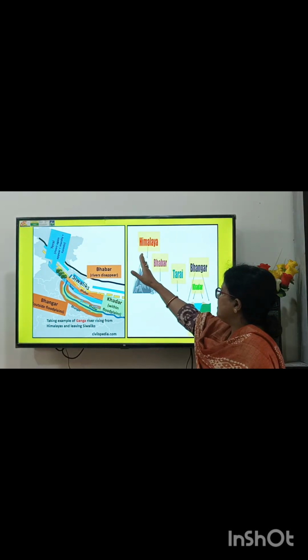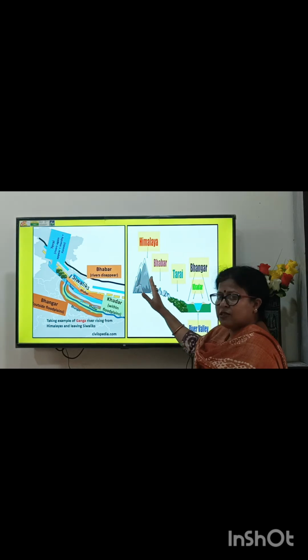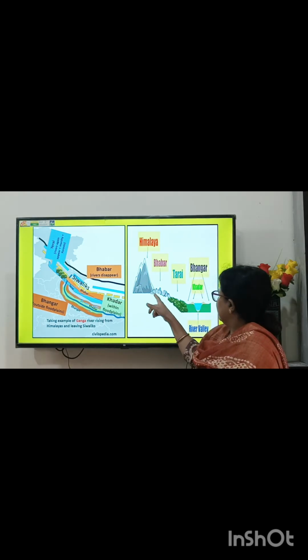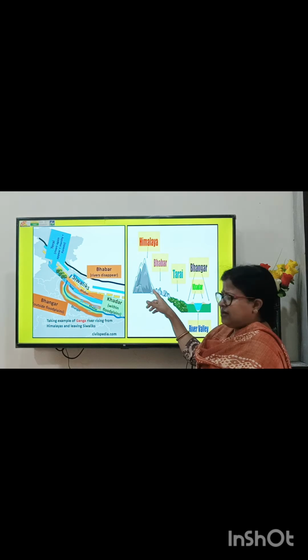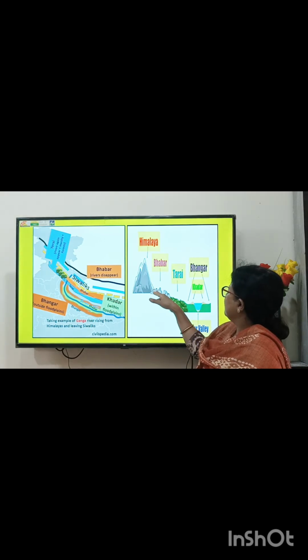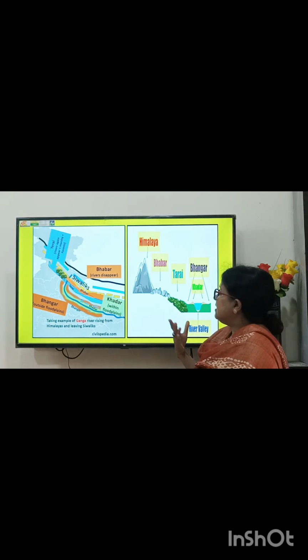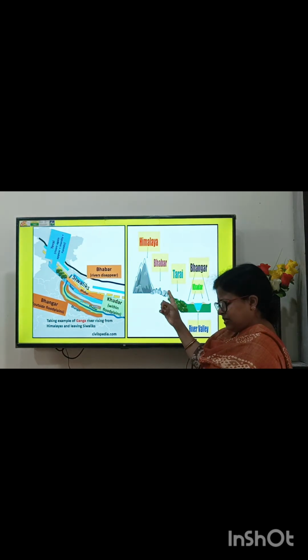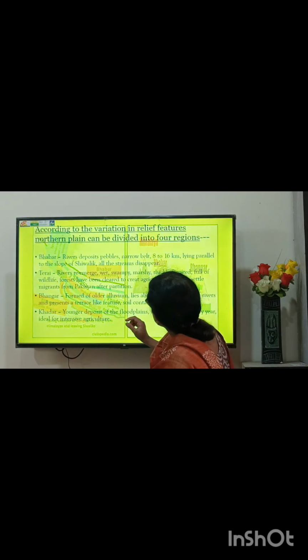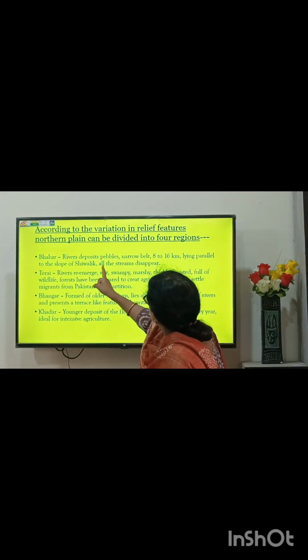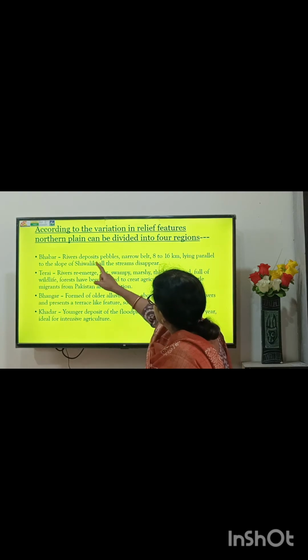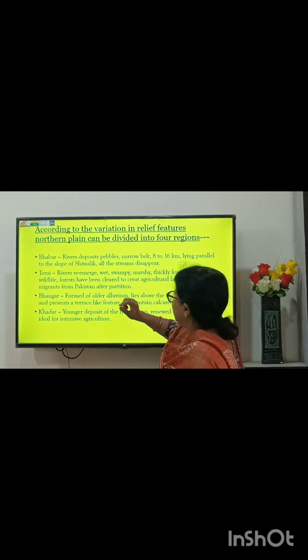While the river descends from the slope of the Himalaya, in the lower course it becomes slow, and here this is the Bhavar. It is spread from 8 to 16 kilometers. The river deposits pebbles, and here the streams disappear, and it lies parallel to the slope of Shivalik.